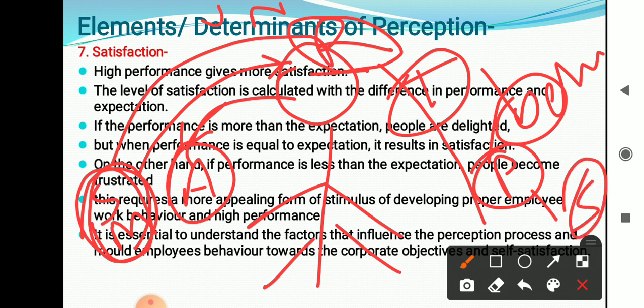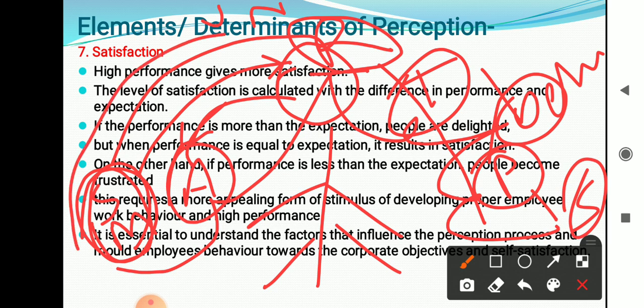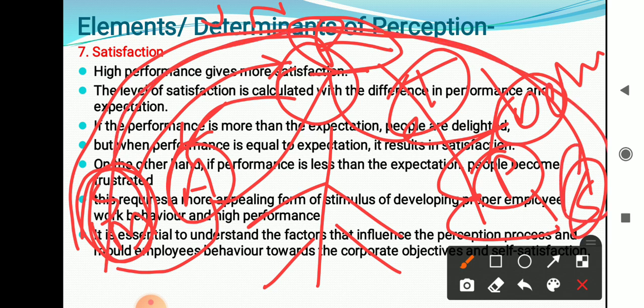So likewise: stimulus, attention, recognition, translation, behavior, performance, and satisfaction. These are the 7 elements of the perceptual process. The perception process is carried out from getting the message to the behavior and then satisfaction. So those are the elements of perception, the determinants of perception. Very easy one, try to understand, then you are able to write it in an exam. Are you getting it?